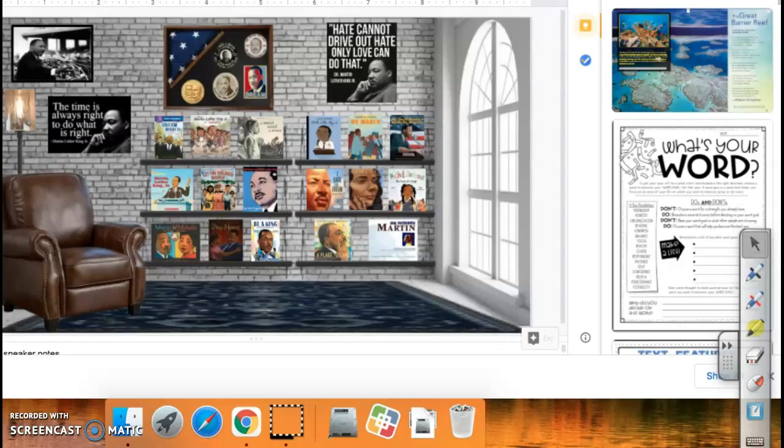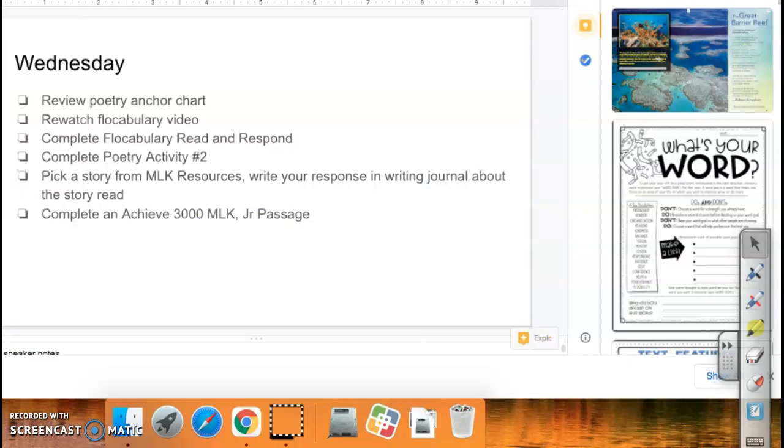You have 2 of these slides. This is the second one. So you can choose from the different books that are here, listen to those, and then do the journal response inside your reading notebook. Okay, you can explore this on your own time. You do not have to stick to just one. If you want to do 2, by all means, go ahead.